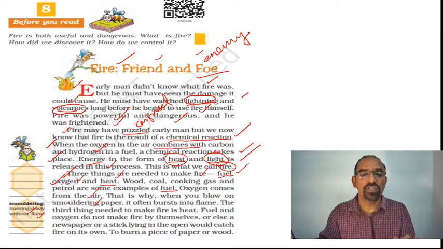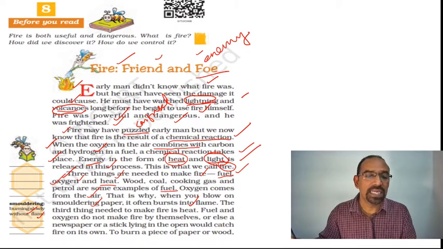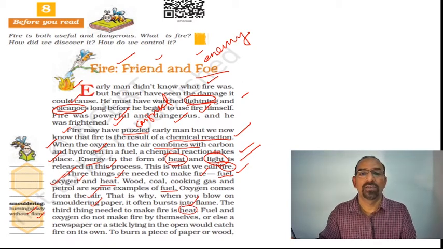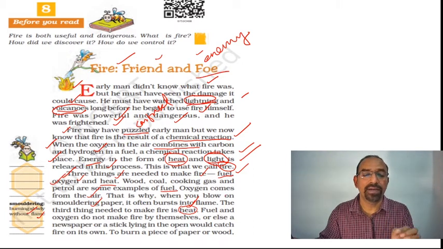When you blow air on it, it bursts into flames. The third thing needed to make fire is heat. So, fuel, oxygen, and heat. These three things are essential to make fire.